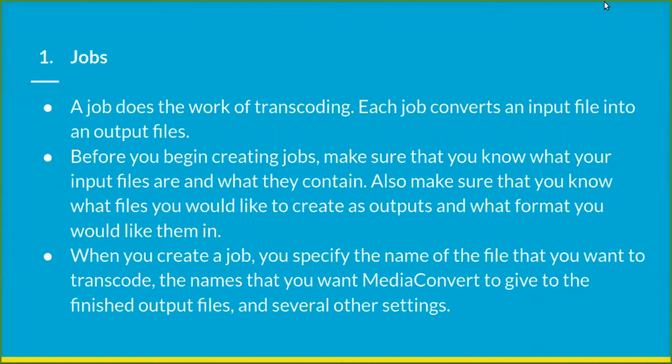Before we begin creating a job, we need to make sure what our input files are and what they contain, and also make sure that you know what files you would like to create as output. So we need to take care of all these things at the time of creating a job. When you create a job, you specify the name of the file you want to transcode, and several other settings as well. Basically, while creating a job, we need to set all the basic things that are required.